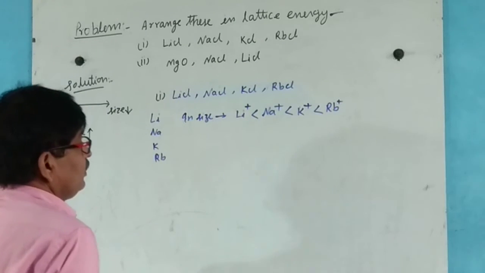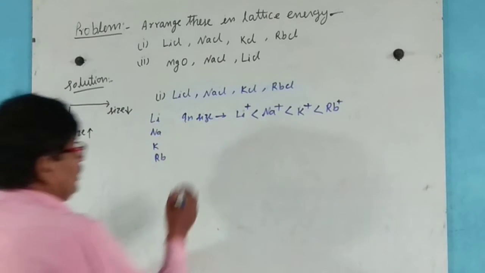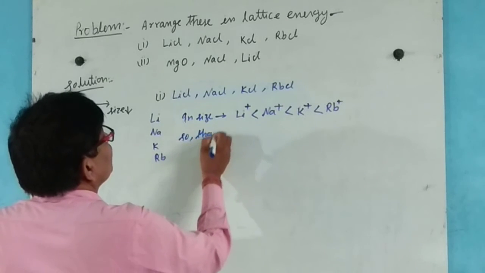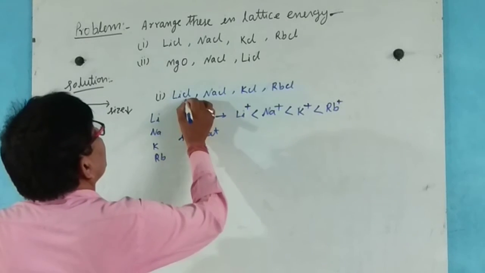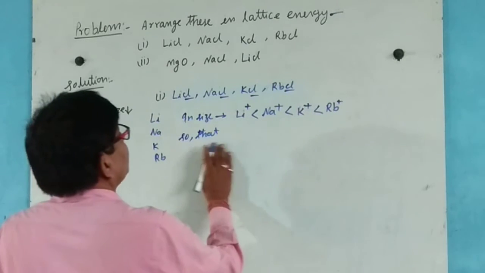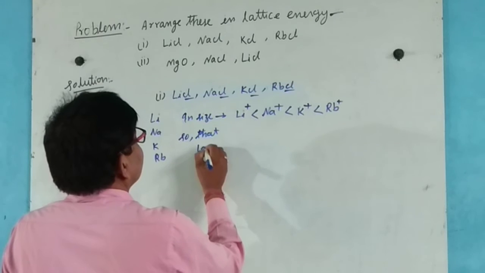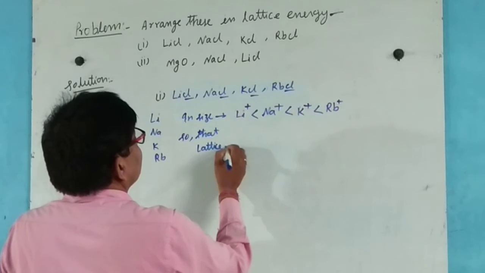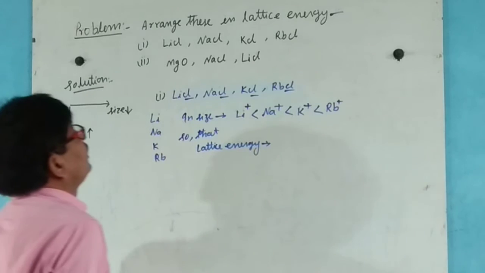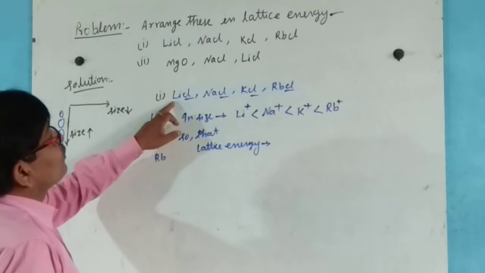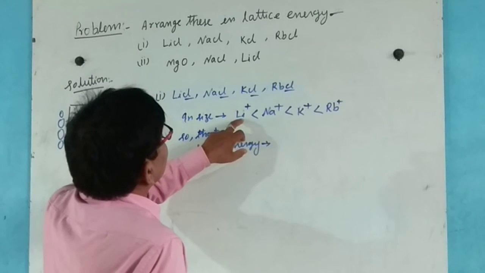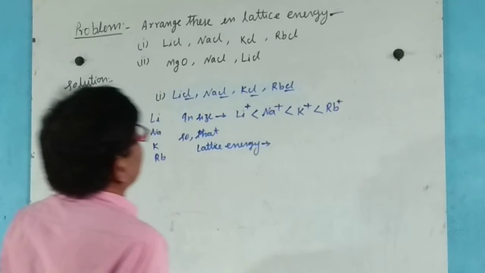Chlorine is common in this case, so the lattice energy will be highest for lithium chloride here in this case.